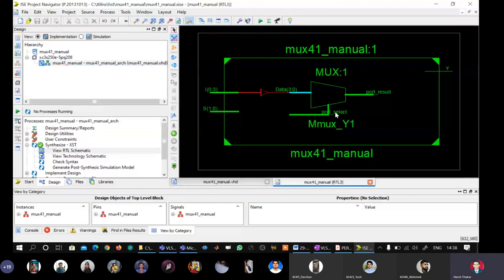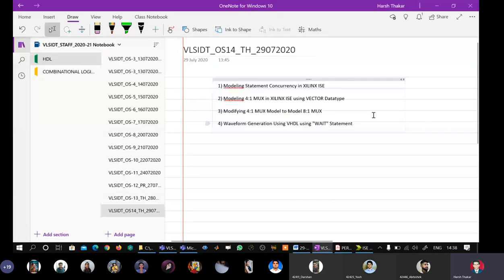Different. So in the subsequent lectures, I will tell you what is the significance of using different VHDL constructs and how it affects the RTL schematic. So now our two topics for the day are over.